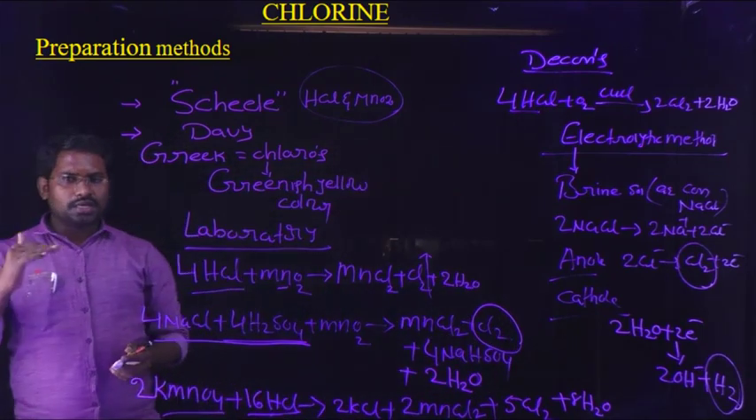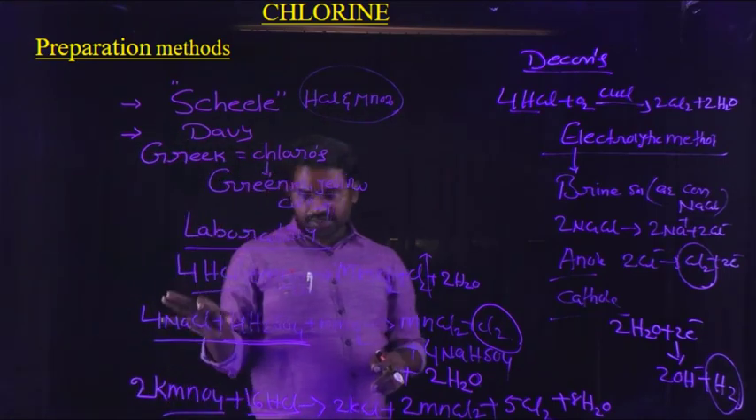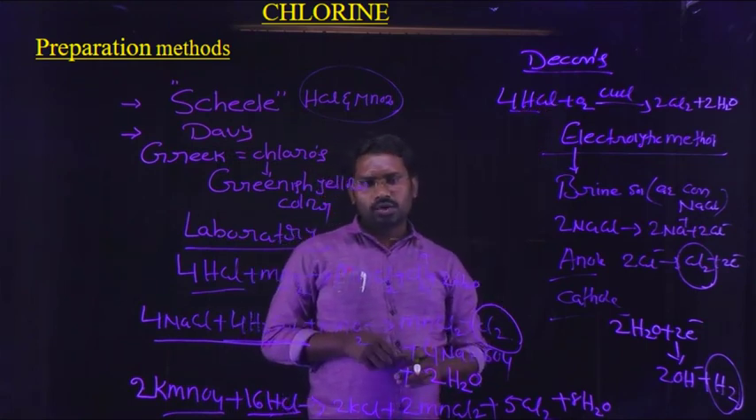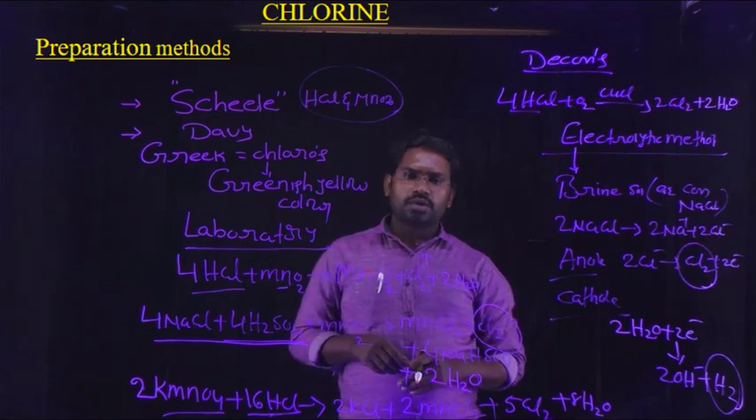Okay, these are the three important methods for the preparation of chlorine. First one is the laboratory method, second one is by Deacon's method, and third one is by the electrolytic method. So these are all the preparation methods of chlorine.